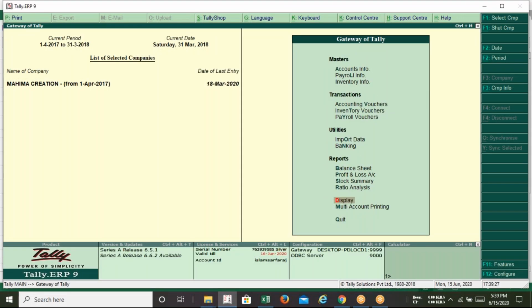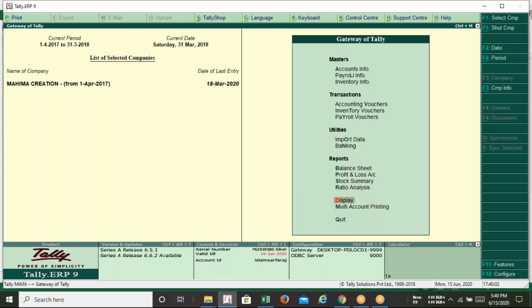Now move on to Tally. We need to understand how this information can be gathered from Tally. Right now we consider the month of March 2020. This is the easy access home page of Tally, you can say the Gateway of Tally, from where you need to get all the information from your system, from your record.